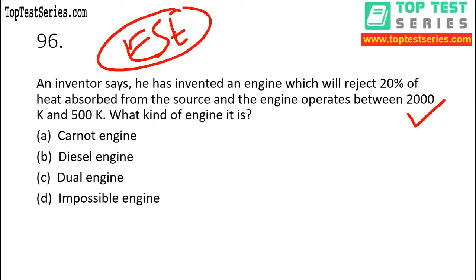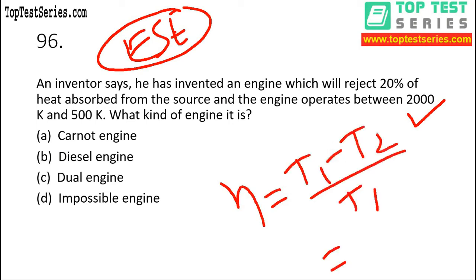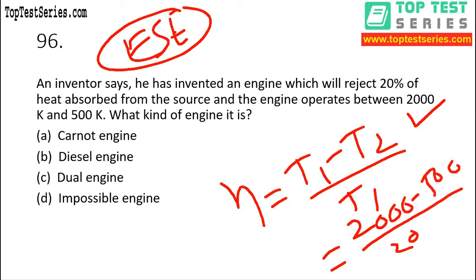All right, so let's find out efficiency in terms of temperature: T1 minus T2 by T1. So what is the value of T1, my dear? 2000 minus 500 by 2000. So what is the value we are getting? Let me just solve it. You can also solve by using your calculator, right?